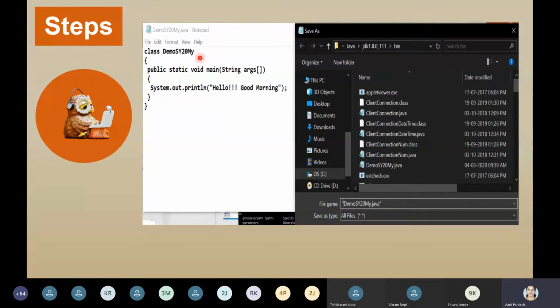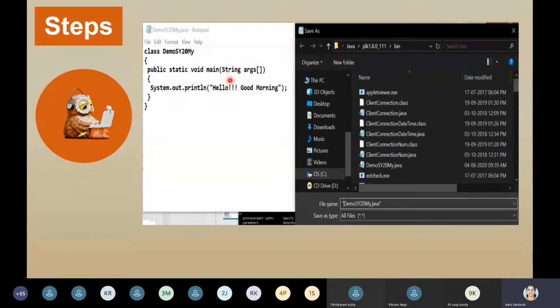Then public static void main. This is also called the entry point for any Java program. From here, the compiler will come to know what to execute and what will be the sequence. So this main is also called the entry point of the program. String S capital: these are called arguments, command line arguments. Later on, we will see it.